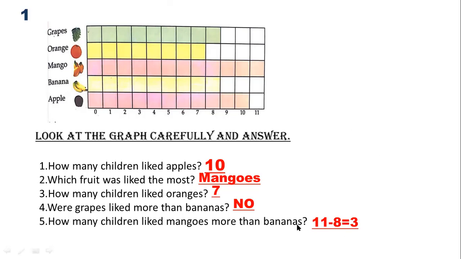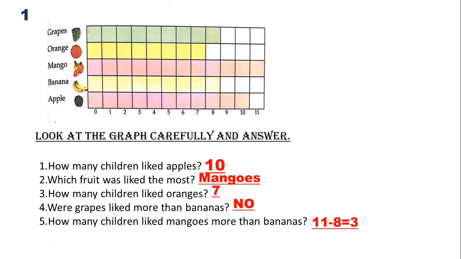So you have to find the difference. 11 minus 8. Now from 8, start the counting: 8, 9, 10, 11. So the answer is 3. So 3 children liked mangoes more than bananas.